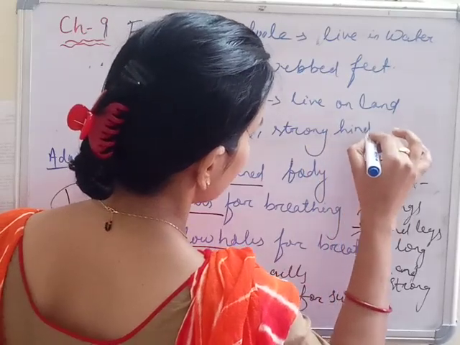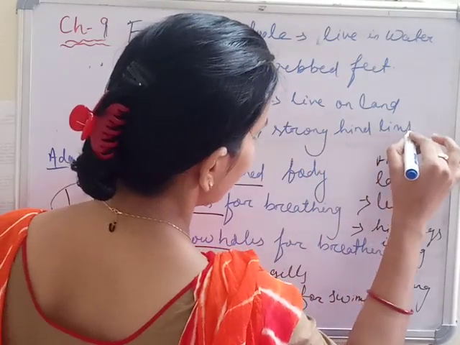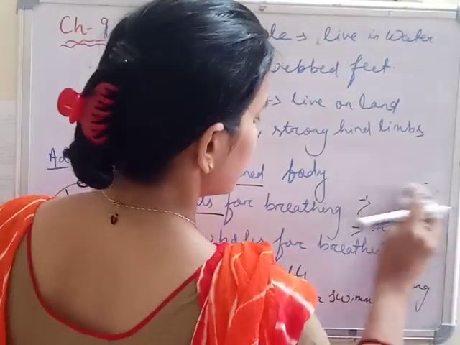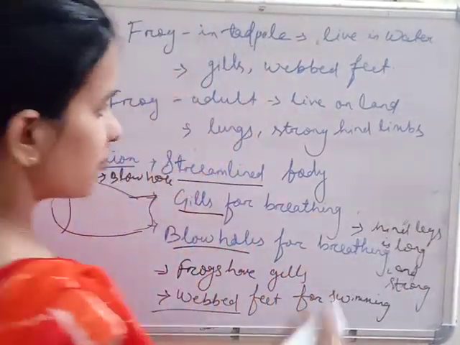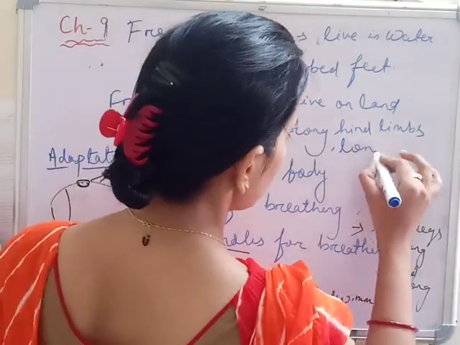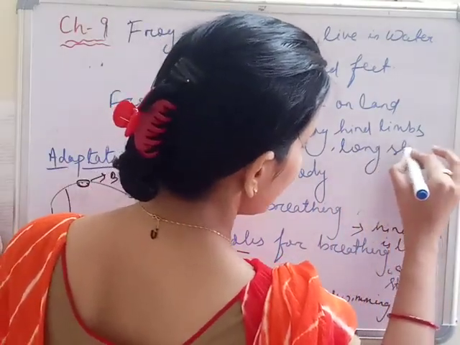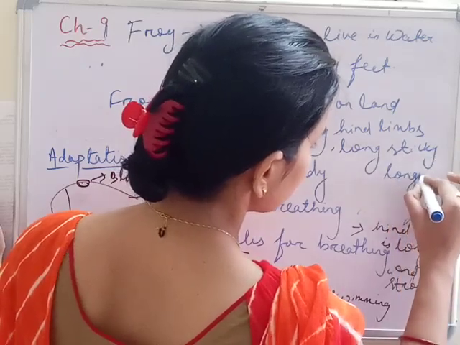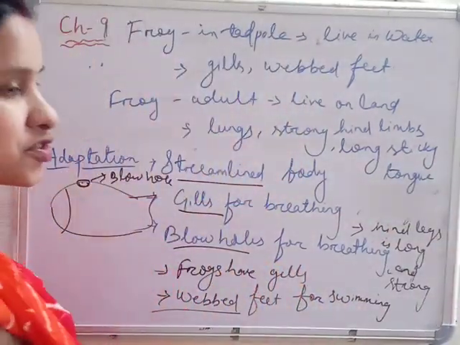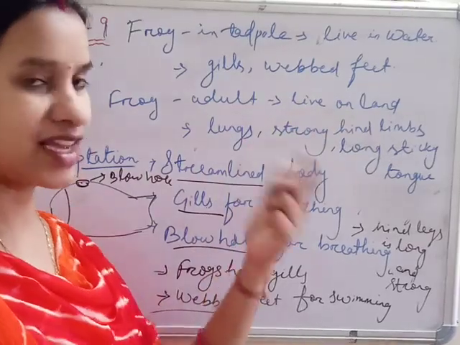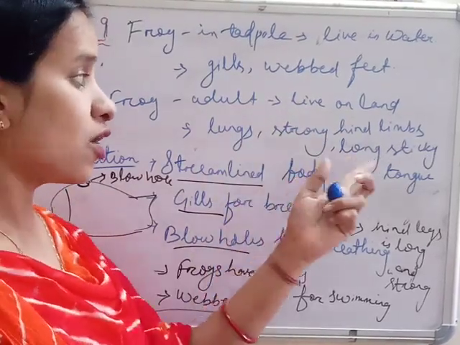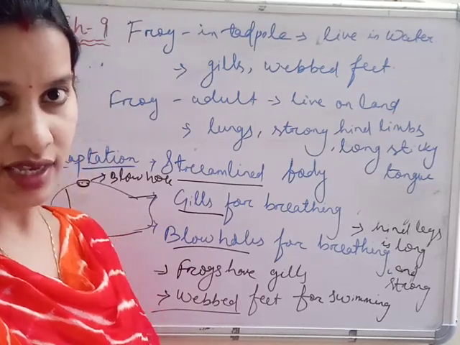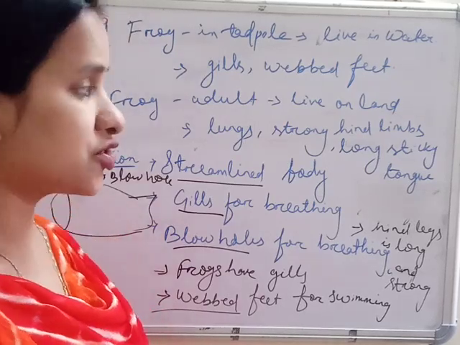hind limbs or legs, then what else, having a long sticky tongue, so that it can shoot it out, catch the prey, roll it in and eat. This long sticky tongue is also present in the garden lizard, okay, and house lizards.